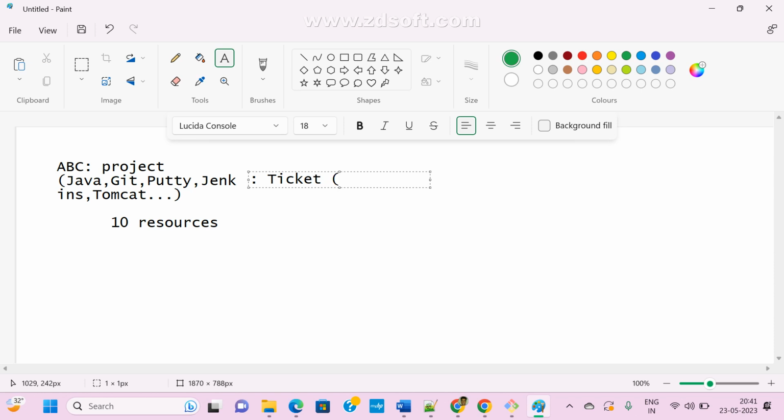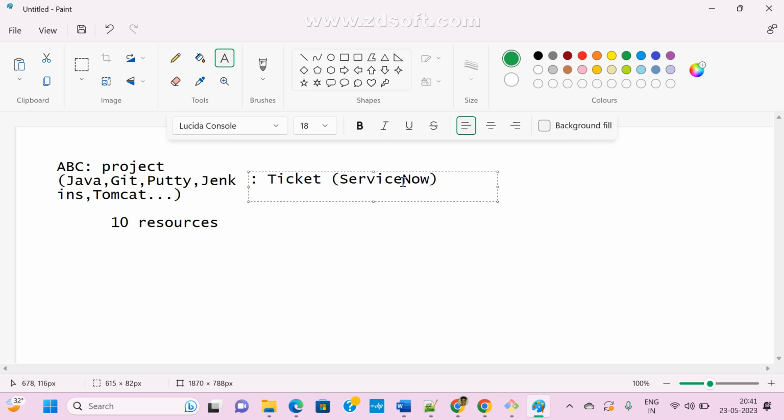For tickets we can use any tool, but in my organization we are using ServiceNow. It depends on the project. Each organization maintains one separate ticket tracking tool, and ServiceNow is one of them. Many tools are available, and projects use different tools.